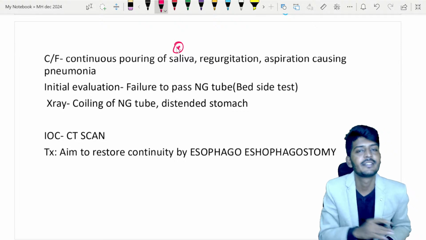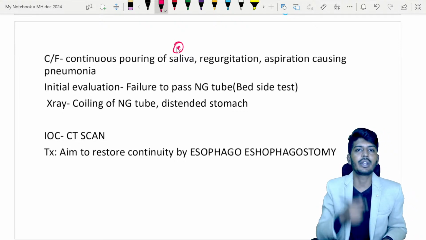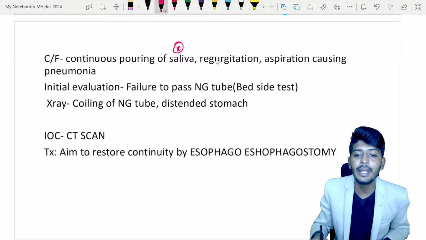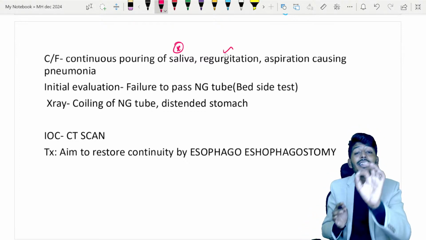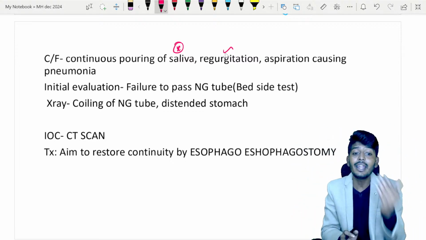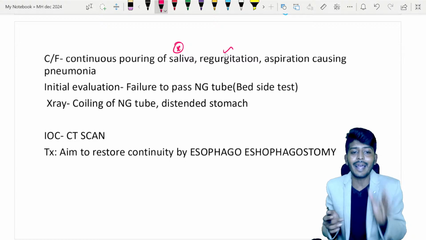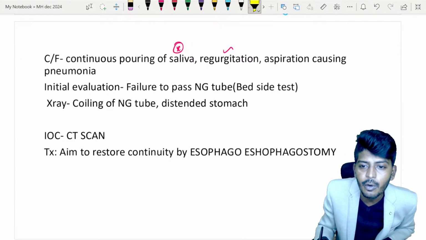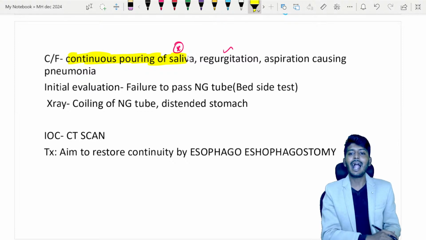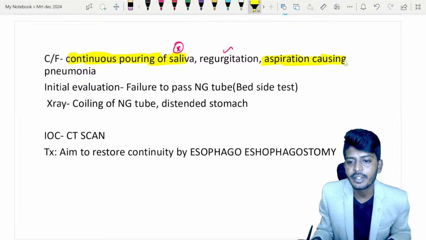Continuous pouring of saliva. And also if you try to breastfeed the baby, the baby is not able to swallow, everything will be regurgitated. So these are the early signs. But everyone will think aspiration is the early sign. No, immediately after the birth, if the baby has this defect, what you are going to find in your question is continuous pouring of saliva. And there is an aspiration causing the pneumonia.